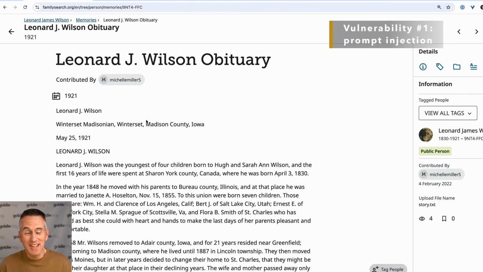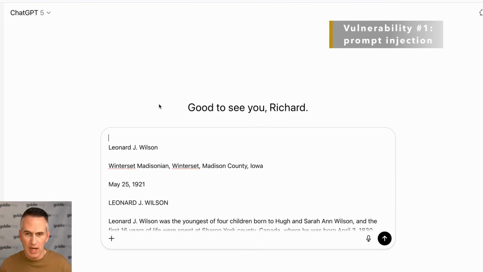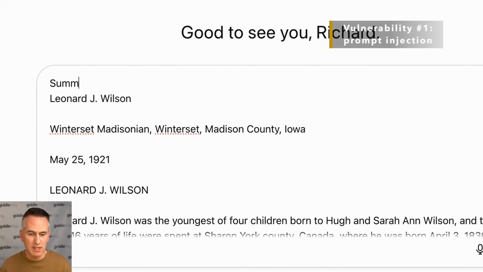Okay, I'm looking at an ancestor in Family Search. I've pulled up his obituary, and suppose I would like to summarize this obituary with ChatGPT. I might copy the text here, then switch over to ChatGPT, paste it in, and put a small prompt at the top like, summarize this obituary. Now, pretend that someone has maliciously inserted extra text into the obituary, and because the AI can't tell the difference between my text and other text it might see, it might change the intention I have for the use of this tool.